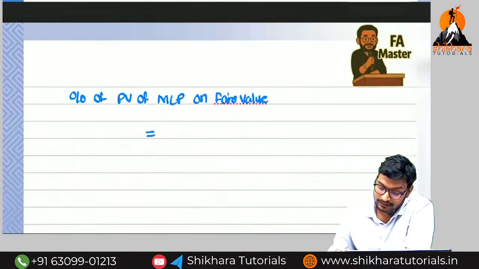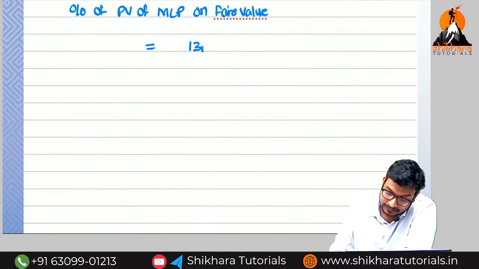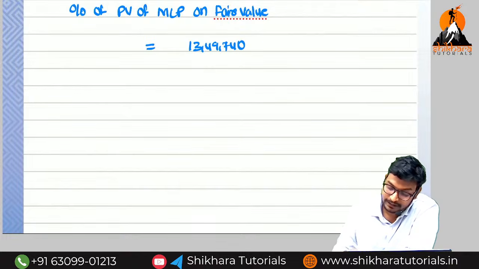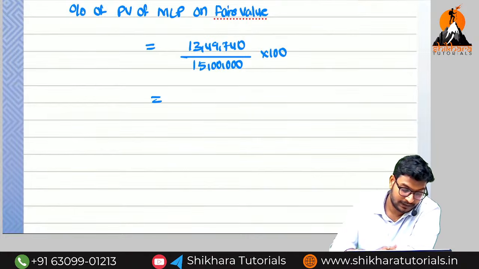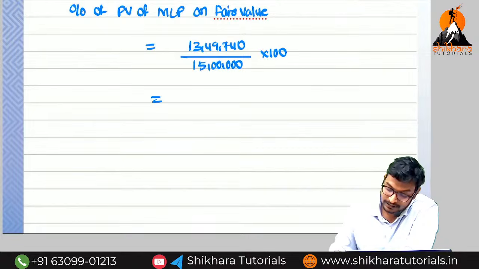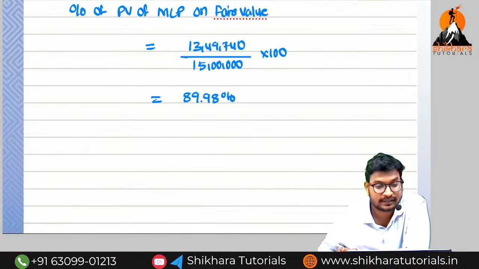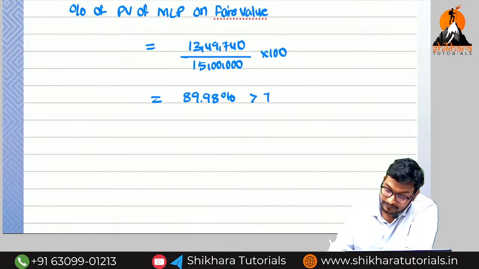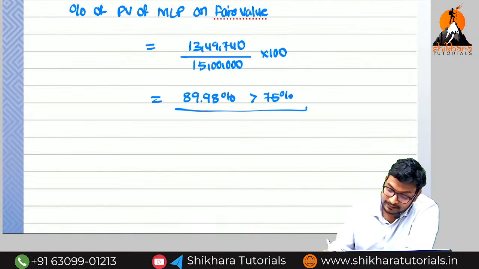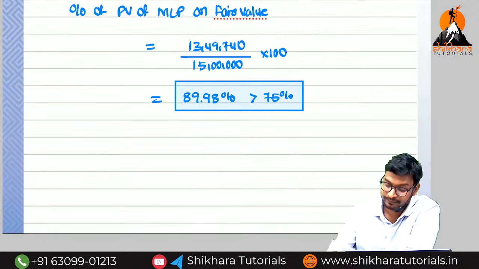So what is the value? 13,49,740 divided by 15 lakhs, the fair value, into 100. That is equal to 89.98 percent. Is this more than 75% or less than 75%? This is greater than 75%. For that reason this is called a financial lease.